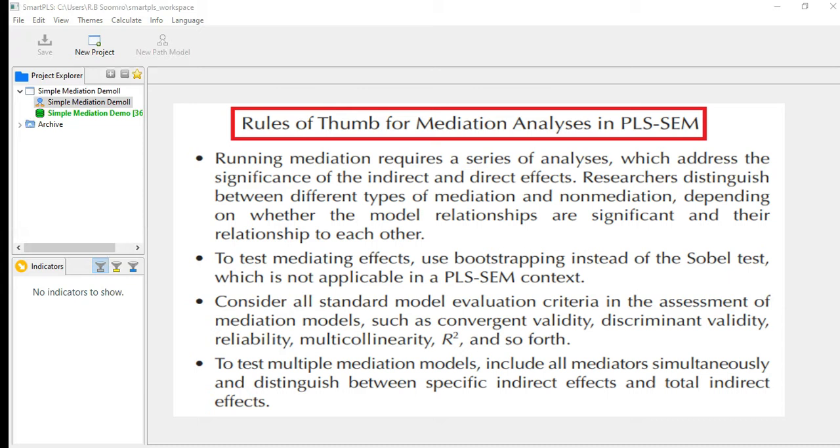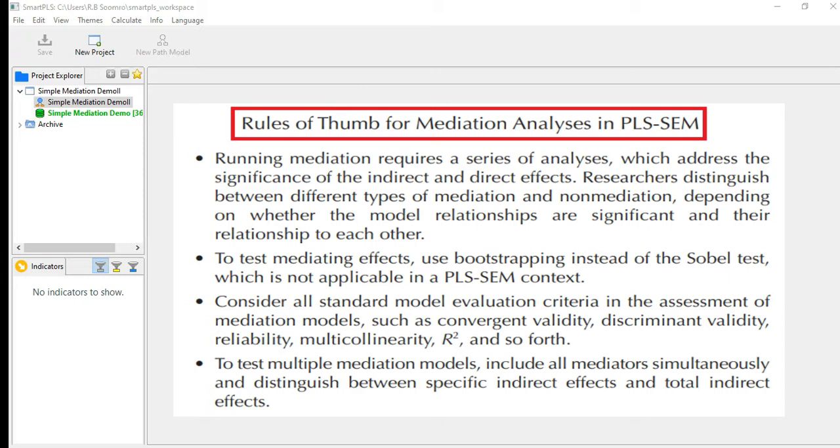So now, through the bootstrapping tool, normally we take the significance of our p-value. To test the mediating effects, use the bootstrapping. If you want to test whether the mediating effect is significant or not, then you have to use the bootstrapping. The Sobel test is also available, but Sobel is not applicable in the PLS-SEM context. The third point is to consider all standard model evaluation criteria in the assessment of the mediation model.